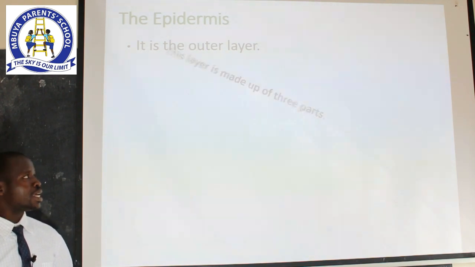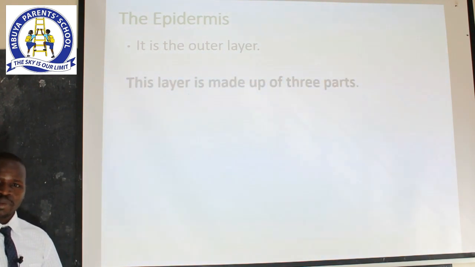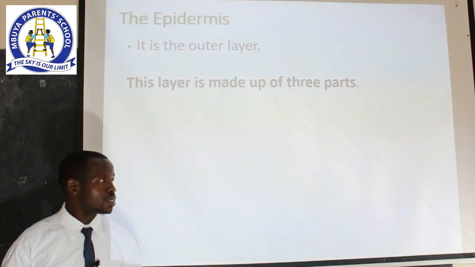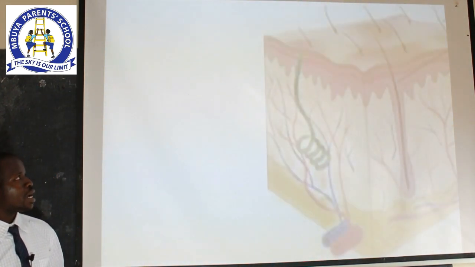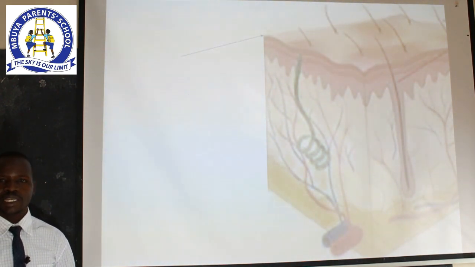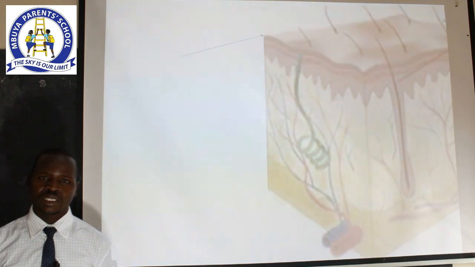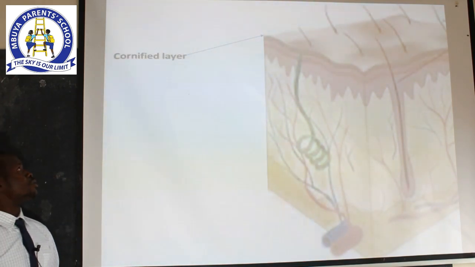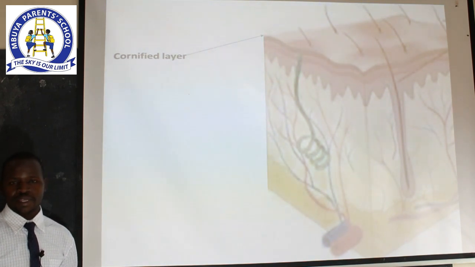So what are the layers that make up the epidermis? The epidermis is made up of three other parts. We have the three layers of the epidermis. We have the outermost layer of the epidermis, known as the cornified layer. Please note the spelling of the word cornified carefully.